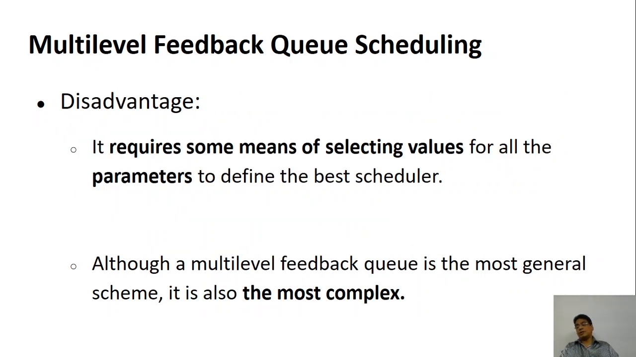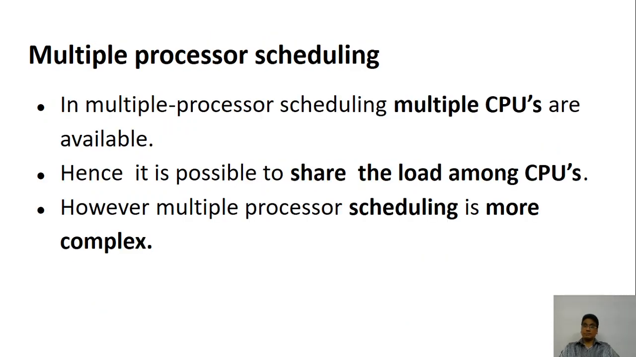What are the disadvantages of this particular scheme? It requires some way of selecting the values for these parameters. I told you there are different parameters. How do you decide on those parameters? It's easy to say, but it is going to be a difficult task to write the program. So in general, this kind of scheduling is more complicated than having just multiple levels of queues and permanently assigning processes to these queues.